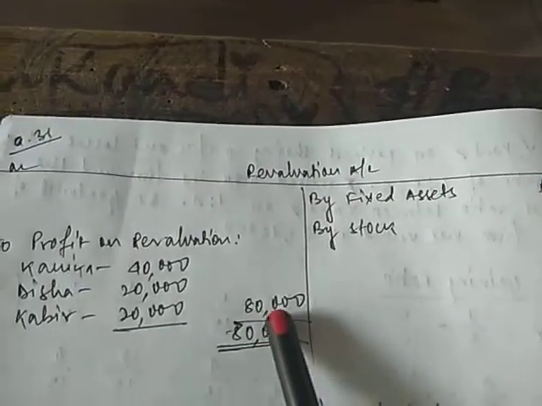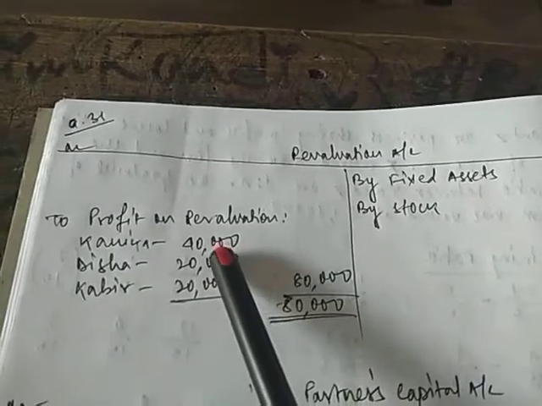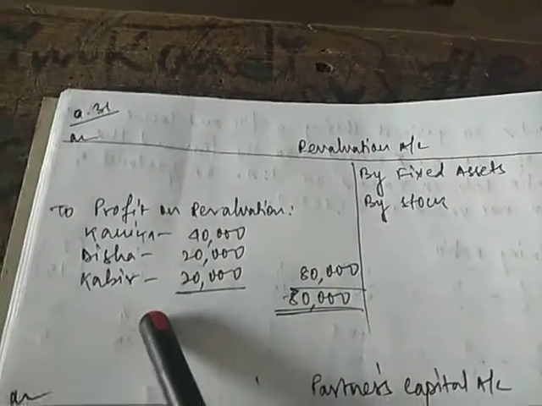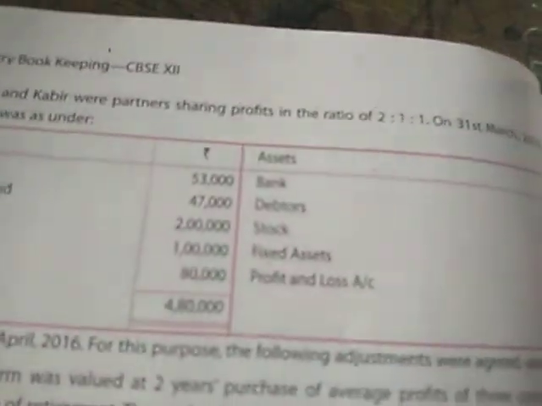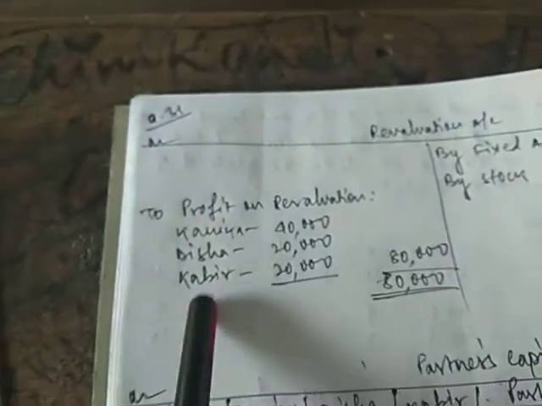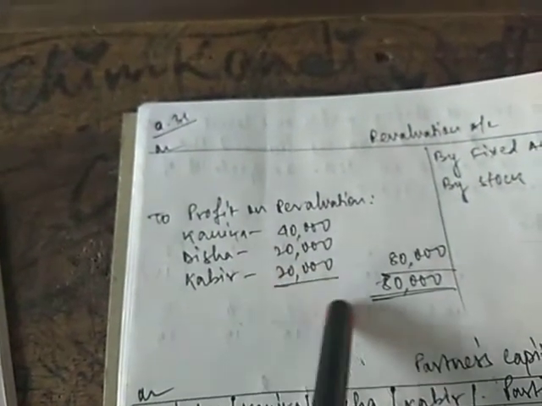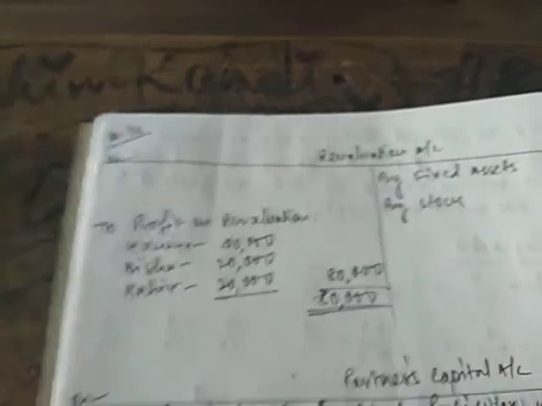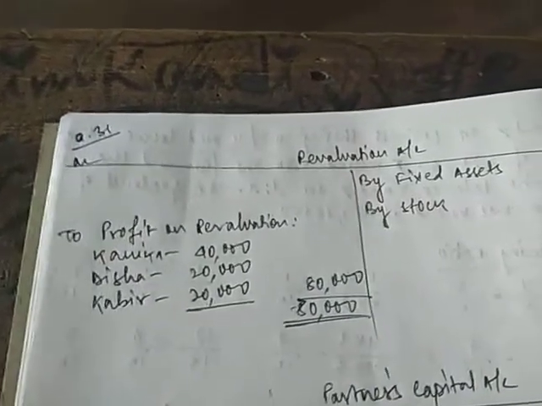The 80,000 profit on evaluation will be distributed between all the three partners, Kanika, Desai and Kabir, in the ratio that they were sharing profit, the old ratio, that is 2:1:1. So in the ratio of 2:1:1, we will divide this profit, that is 40,000, 20,000 and 20,000. So 80,000, the evaluation account is completed by distributing the profit among the three partners.